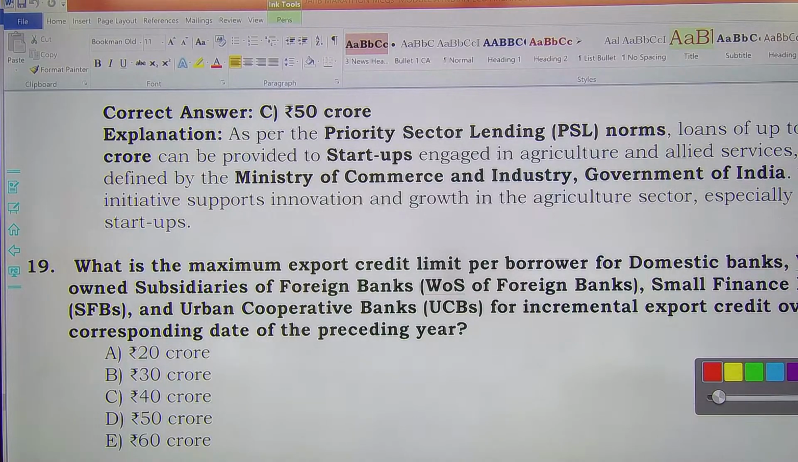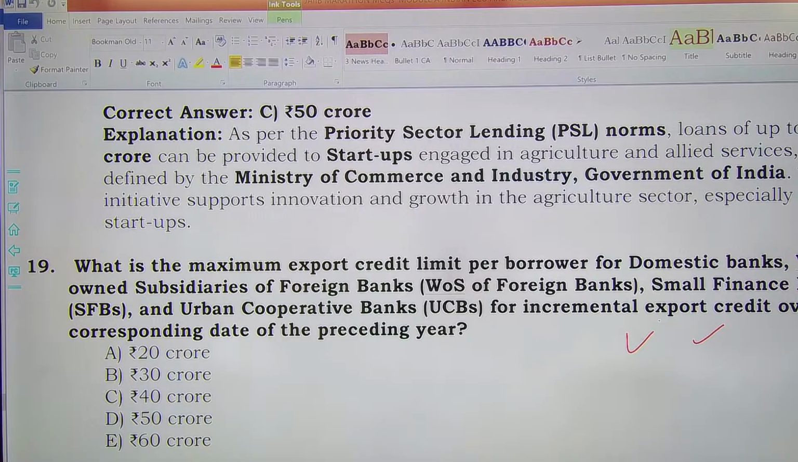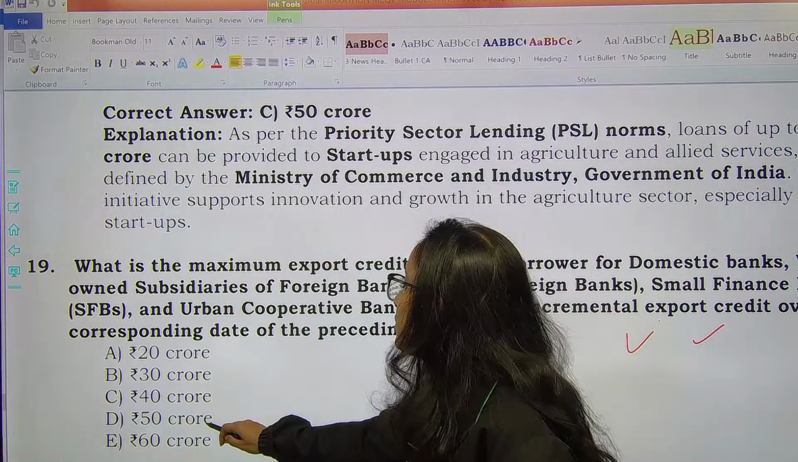Then, what is the maximum export credit limit per borrower for domestic banks, wholly owned subsidiaries of foreign banks, and urban cooperative banks for incremental export credit over the corresponding date of the preceding years? So here the answer would be 50 crores, right? The correct answer will be 50 crores. Option D.